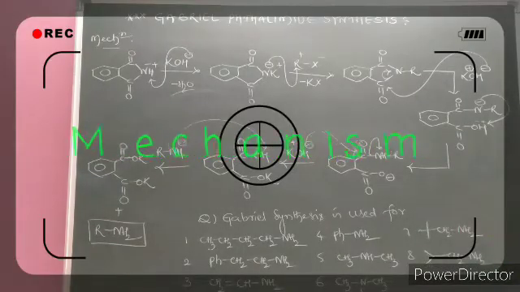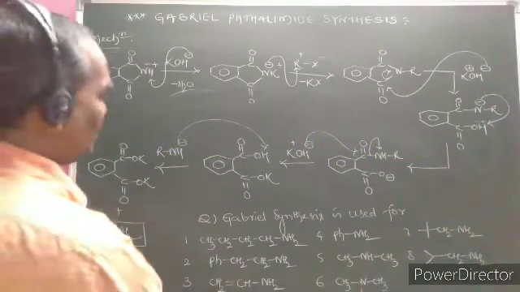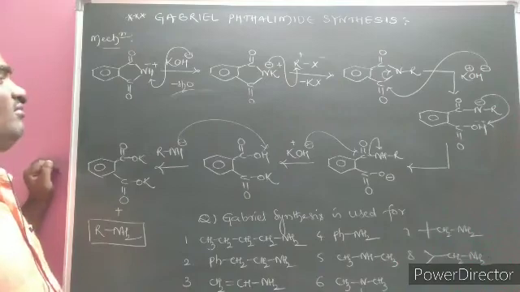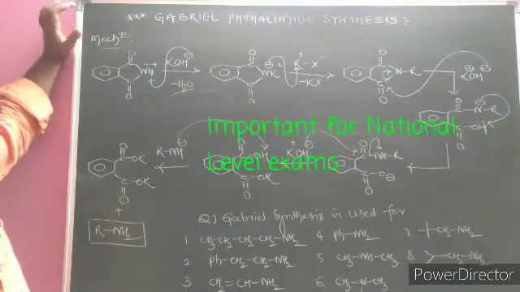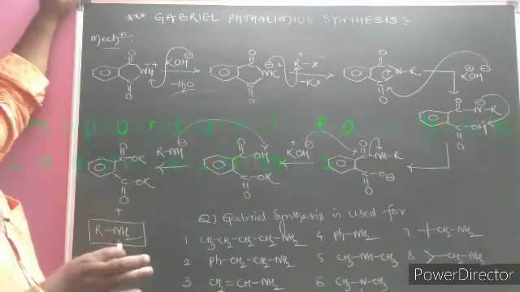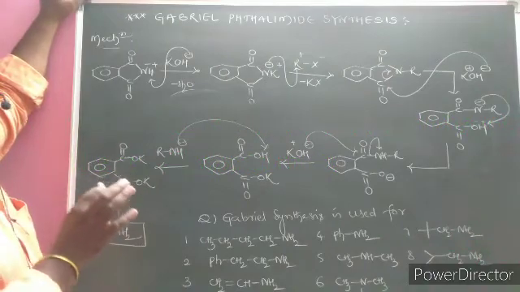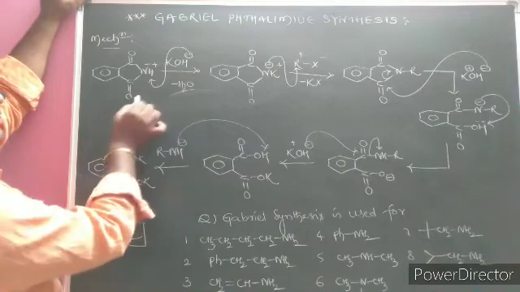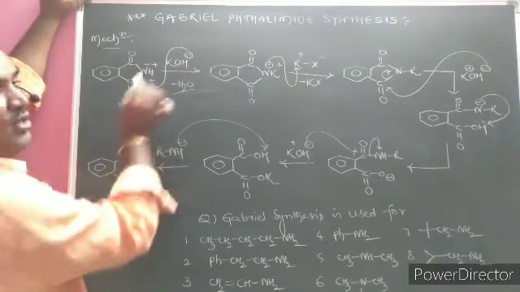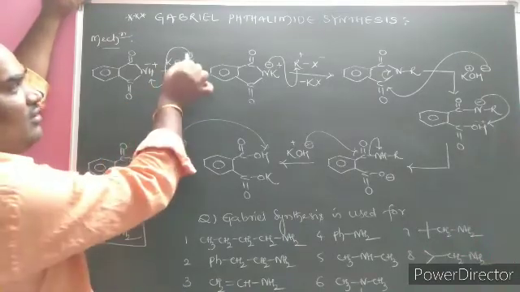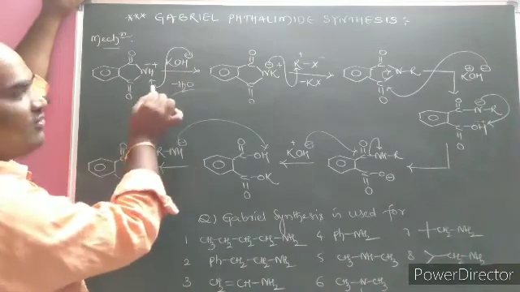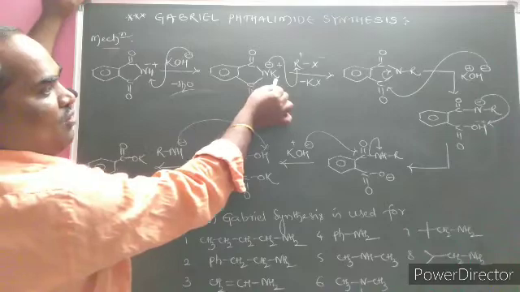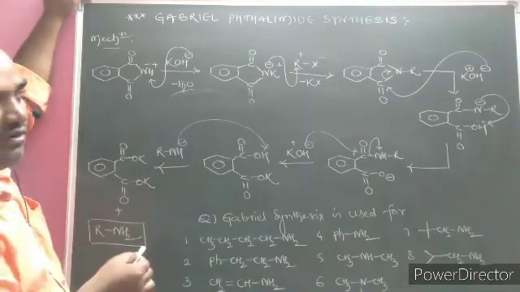For those preparing for the IIT Advanced level examination, the mechanism is helpful. The mechanism is nothing but the elementary steps taking place in any chemical reaction. Here is phthalimide. Potassium hydroxide is a base. We know well the function of a base is to abstract the proton, which comes off easily. With loss of H2O, the potassium salt of the phthalimide will form.